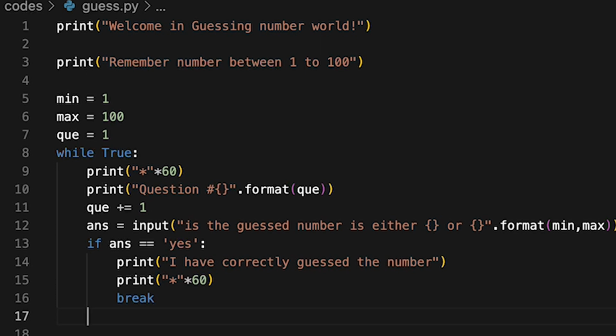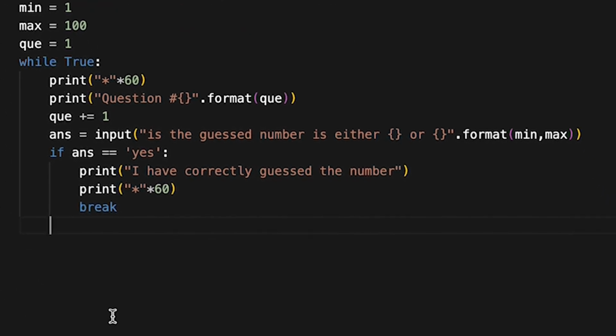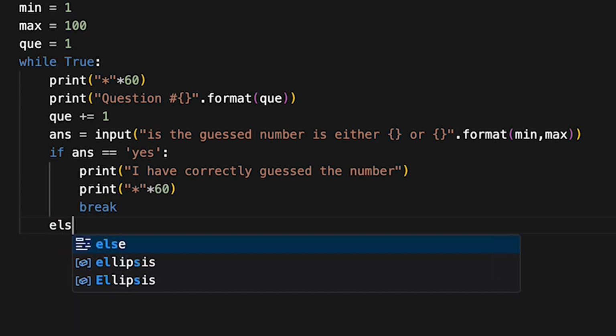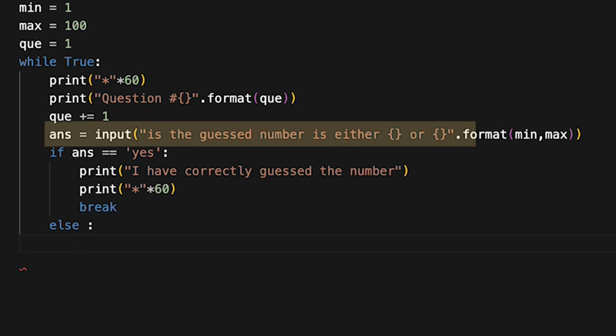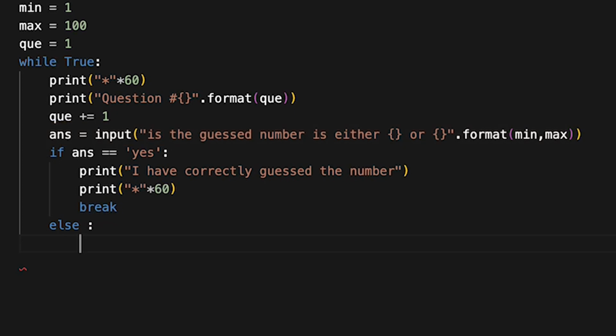Is the guess number either 1 or 100? I have remembered 43. Is the guess number correct? No. Then we need to do some coding here, right? So what is that coding? Then again I will ask one more question to the user. This question is just for comparing whether this is your correct number or not. If this is not correct, then I will ask one more question. So what is that question?